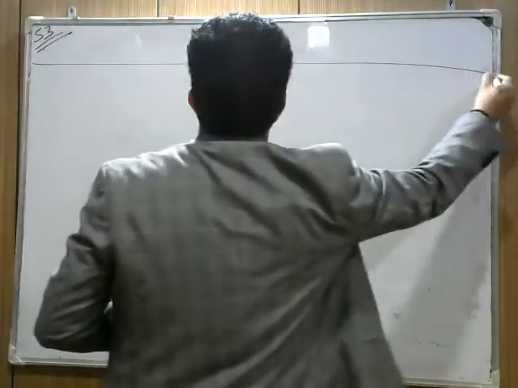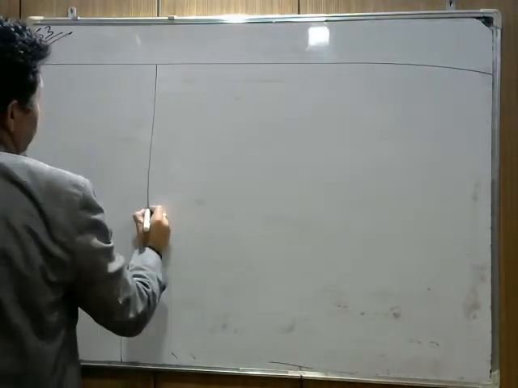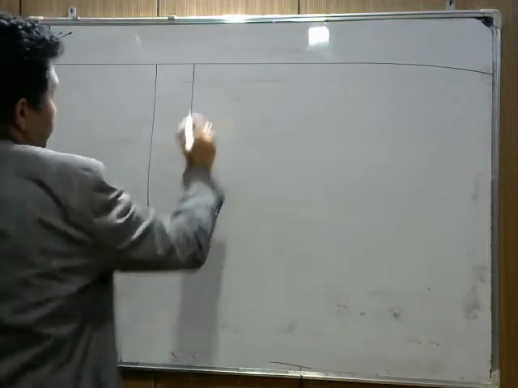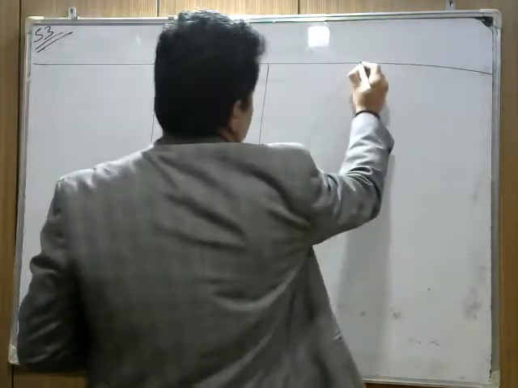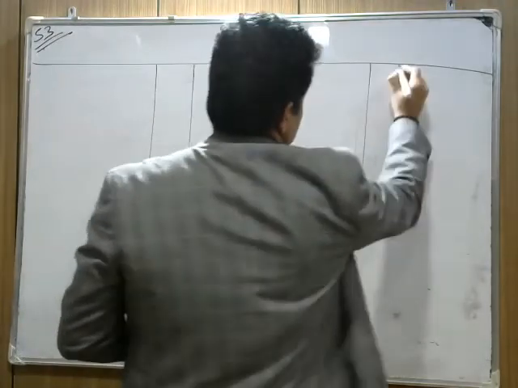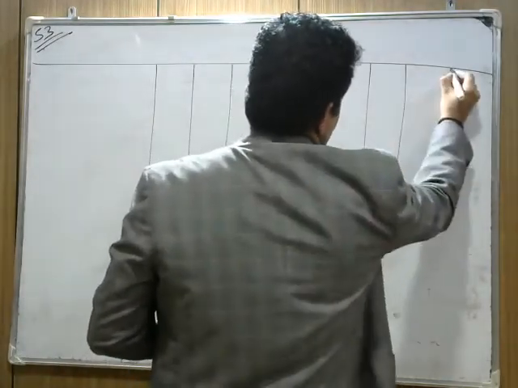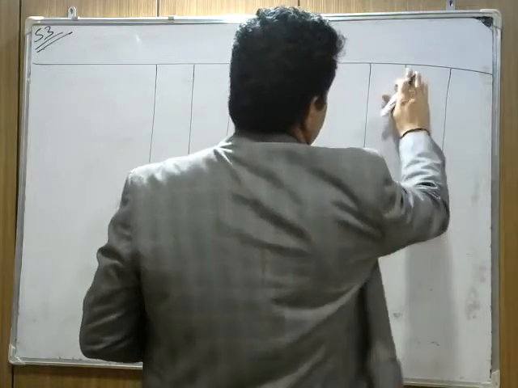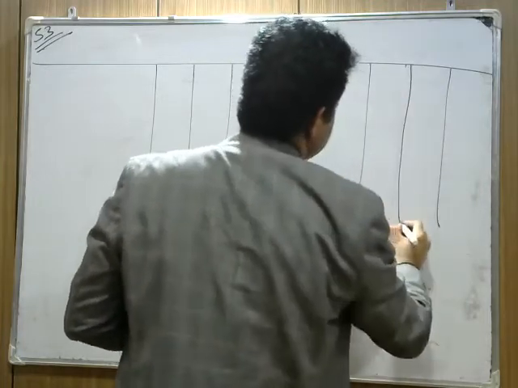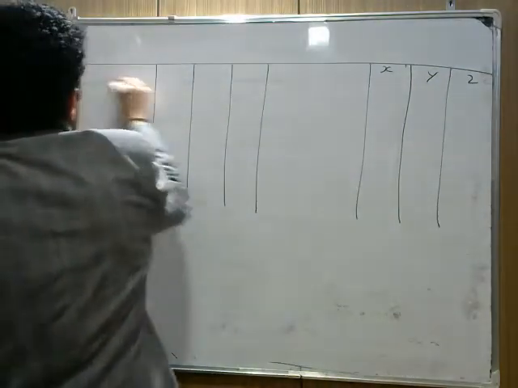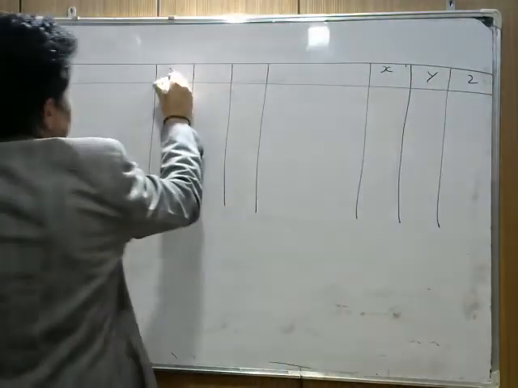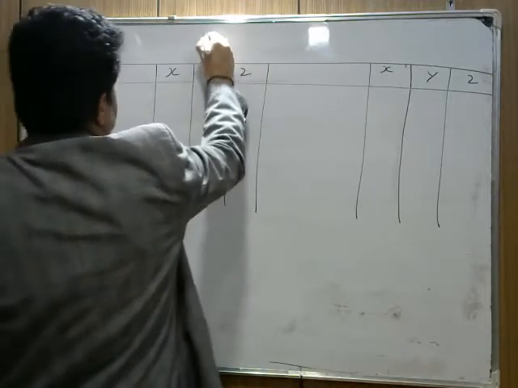Partners capital account. There are three partners, X, Y and Z. Now before you do the working first, which you already did first one, X, Y, Z. Here's partners capital account.